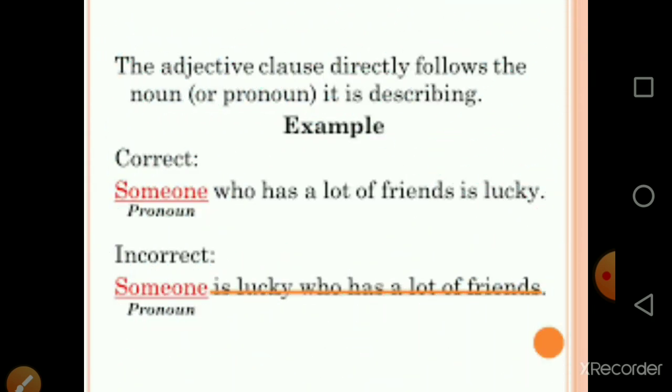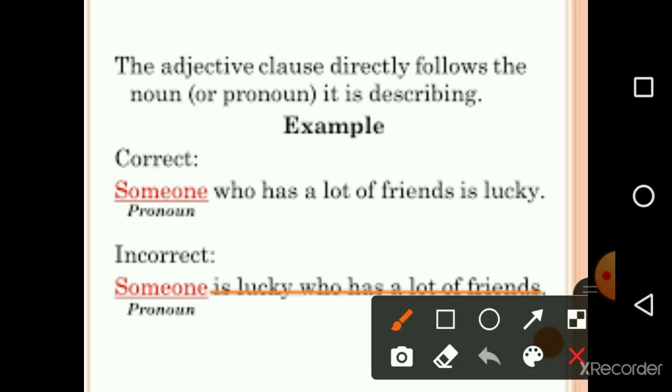Okay? The adjective clause directly follows the noun or pronoun it is describing. Now this is very, very important because it comes directly after the thing that it is describing. For example, someone who has a lot of friends is lucky.